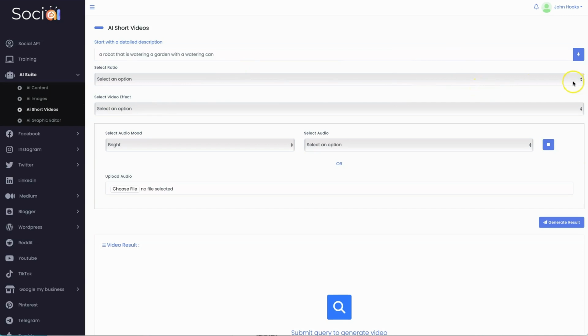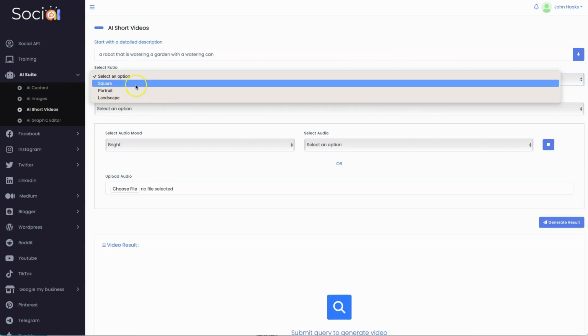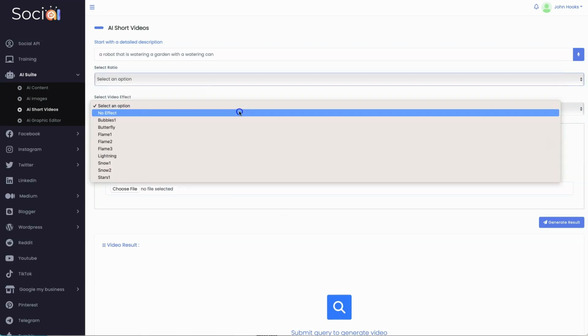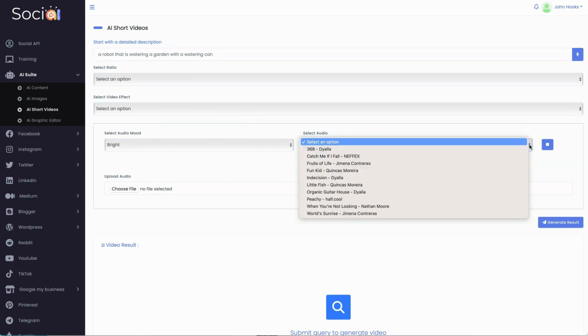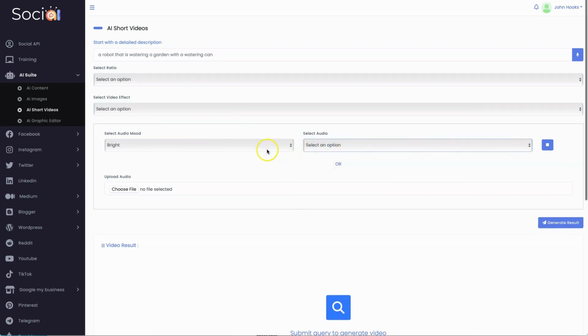Same thing. You've got to select an option: square, portrait, or landscape. Now, one thing on the images, they're all square. On your short videos, you have the option of having a square, portrait, or landscape. You have a video as well as audio mode. And then you can actually select the audio depending upon the mood that you selected. All right. And then once you generate your result, you can go ahead and download it when the end results appear at the bottom of the page.